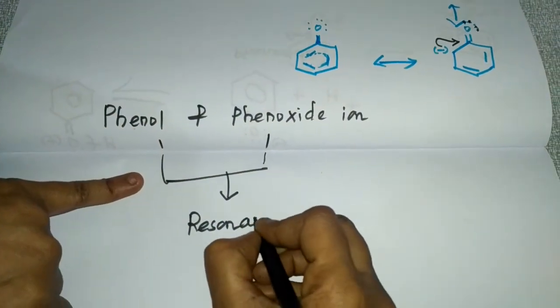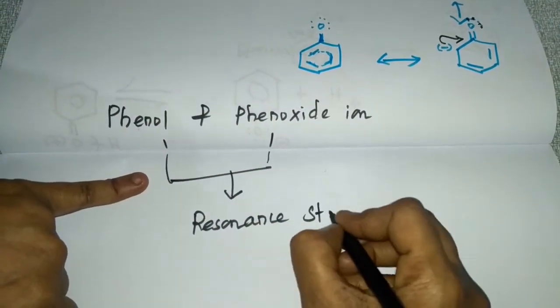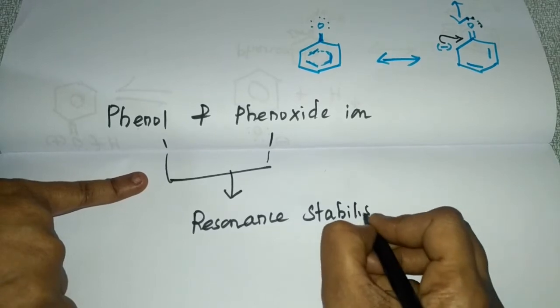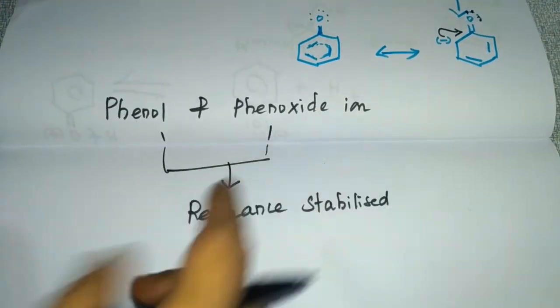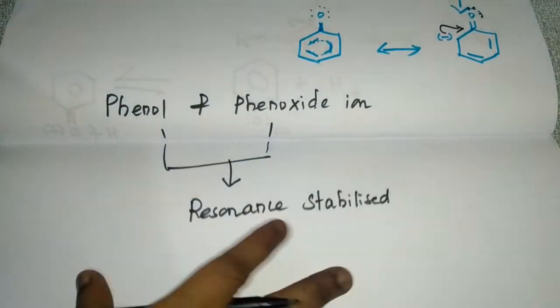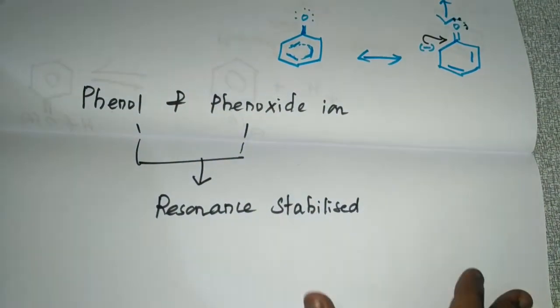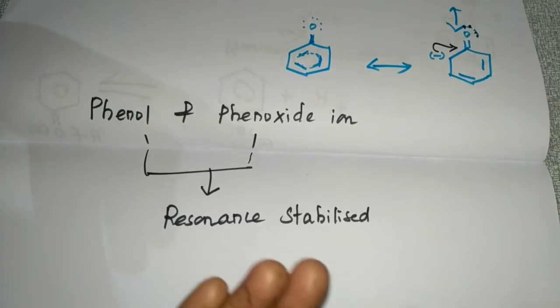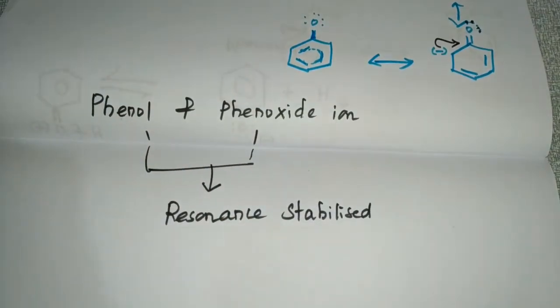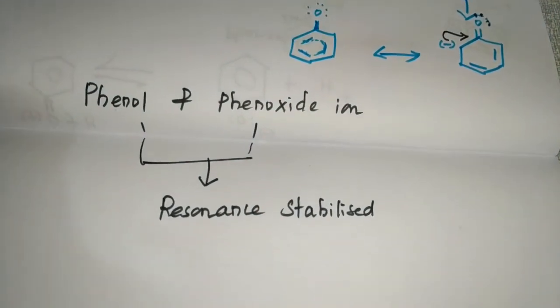But when you compare these two, this phenoxide ion will have greater stability than phenol.